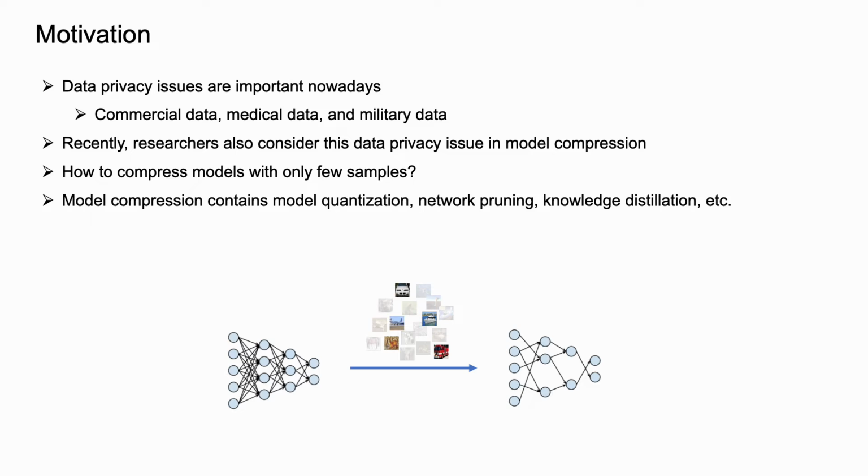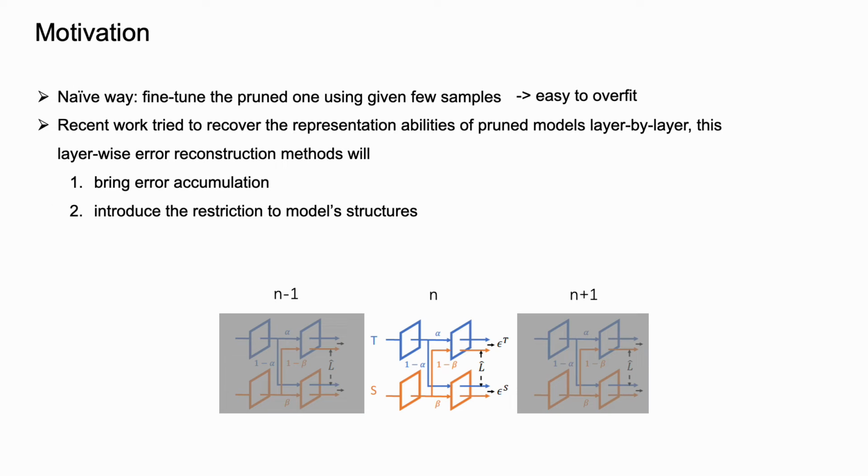There is a lot of data-free or few-sample work on model quantization, but a lot of work is based on network pruning, so we focus on fine-tuning pruned models with only few samples. If we fine-tune pruned models with few samples, it's easy to overfit. Therefore, recent work tried to recover the representation abilities of the pruned models layer by layer. They believed that if every layer was recovered, the whole network can be recovered.